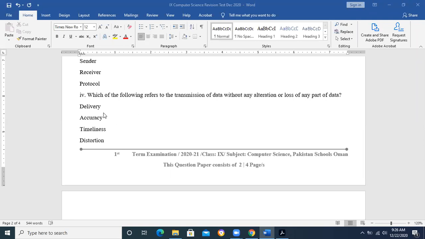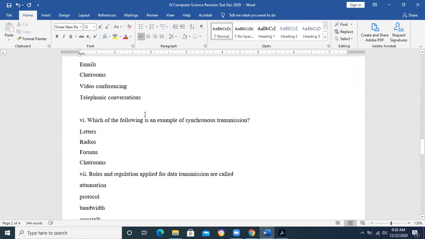Good. Delivery means when it is delivered to the desired destination. Timeliness means when it reaches on time. All these three are qualities of a good communication, and distortion is basically the problem in communications. So accuracy is without any loss, without any problem, without any alteration when the data is being sent.